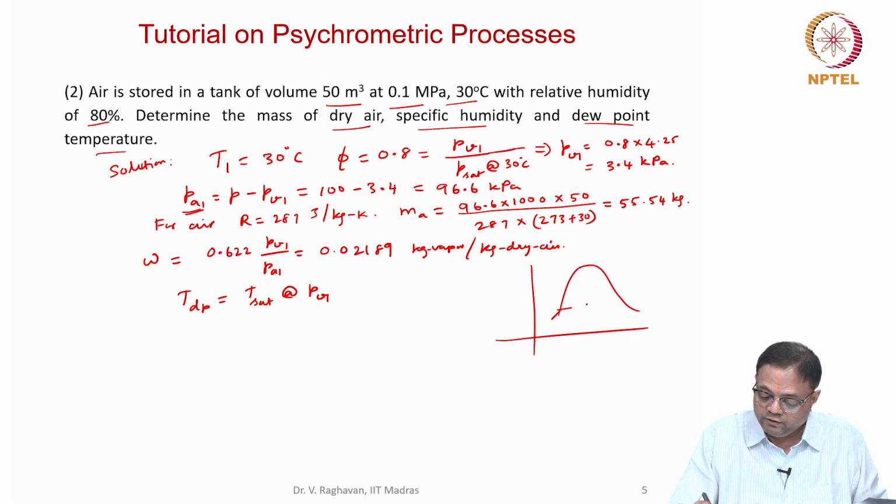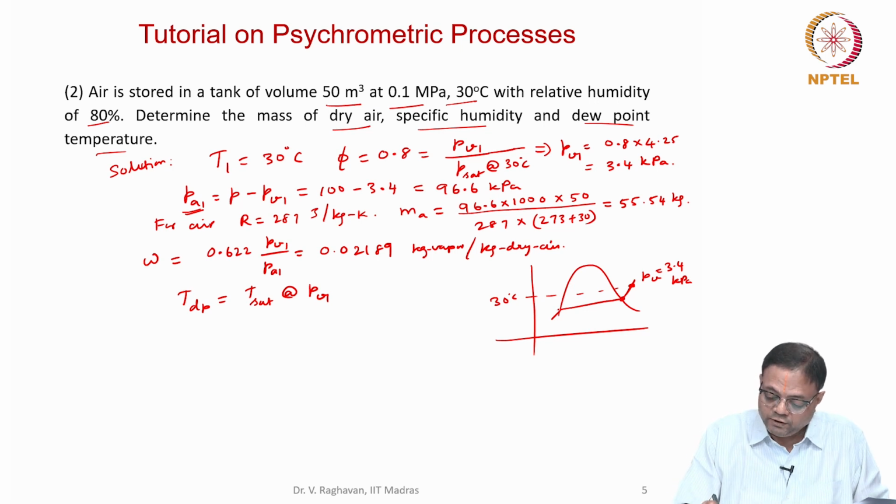Initially the air is in a superheated state. So this will be state 1. So this is PV and this will be the temperature, say 30 degrees centigrade, and PV equal to, we can say 3.4 kilopascals. So now this is the dew point.